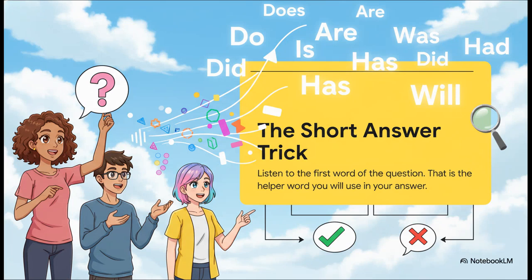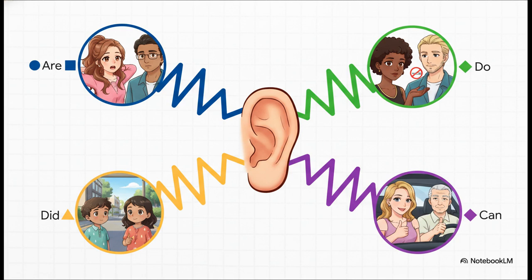To sound way more natural, you just need to listen for the very first word of the question. That helper verb or special verb, that's your key. You're just going to reuse it in your short answer. You can see the pattern, right? It's super simple. Your answer just echoes the first word of the question. If the question starts with "do," you answer with "do" or "don't." If it starts with "can," you answer with "can" or "can't." You're just repeating that helper verb. It's a small trick that makes a huge difference in how natural you sound.